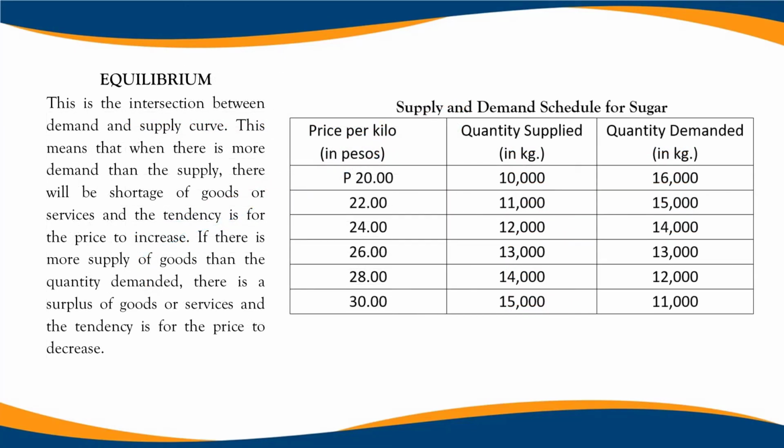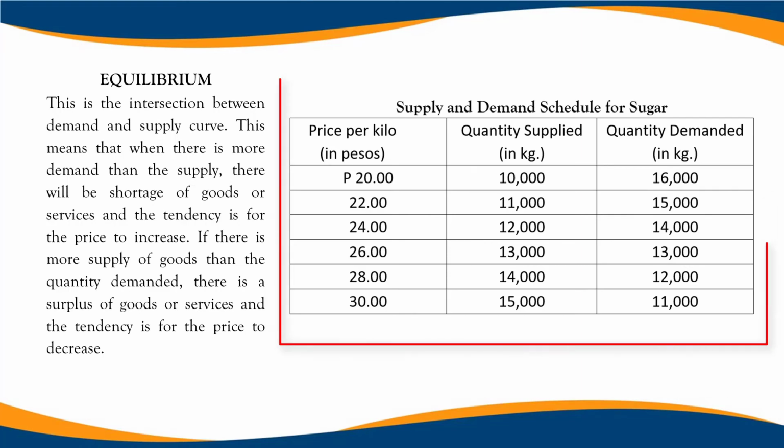Equilibrium. This is the intersection between the demand and supply curve. This means that when there is more demand than the supply, there will be a shortage of goods or services, and the tendency is for the price to increase. If there is more supply of goods than the quantity demanded, there is a surplus of goods or services, and the tendency is for the price to decrease.